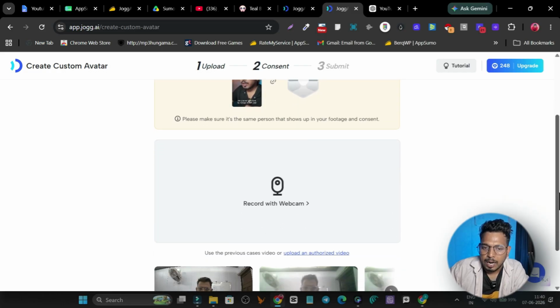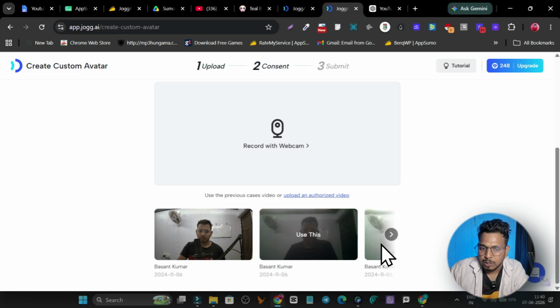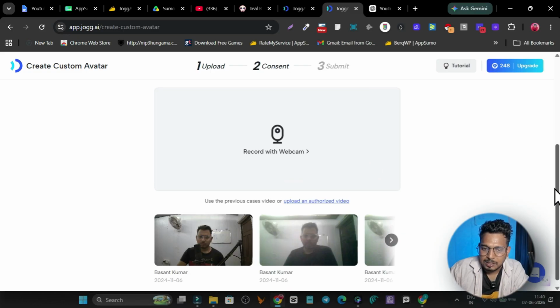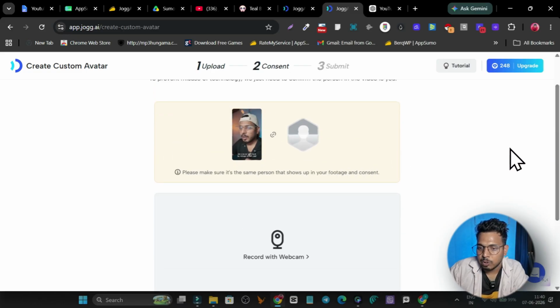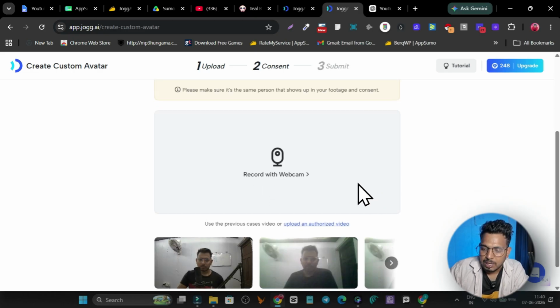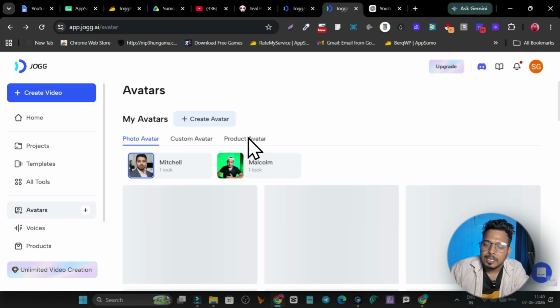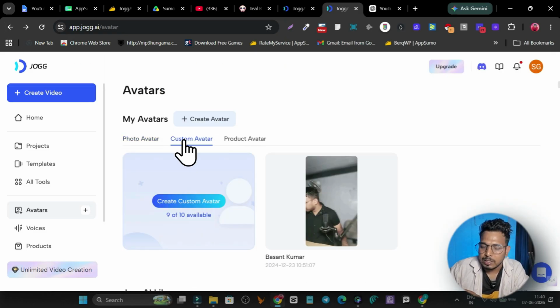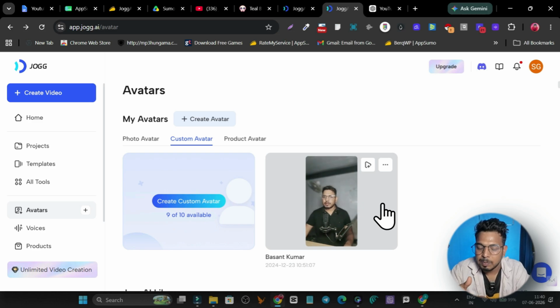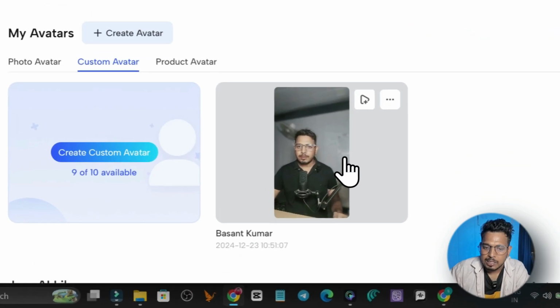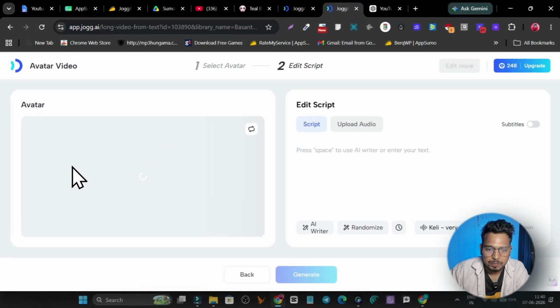So here it is going to ask you to confirm that you are the authorized person for creating the digital avatar. So you have to record a 30 seconds video here. So that will be instantly done, and once you have done that, your digital avatar will be created here. It can take some time to create your avatar. Okay, it can be around 5 minutes to 10 minutes, but once your avatar is done, this is how it looks like. Let me play it for you.